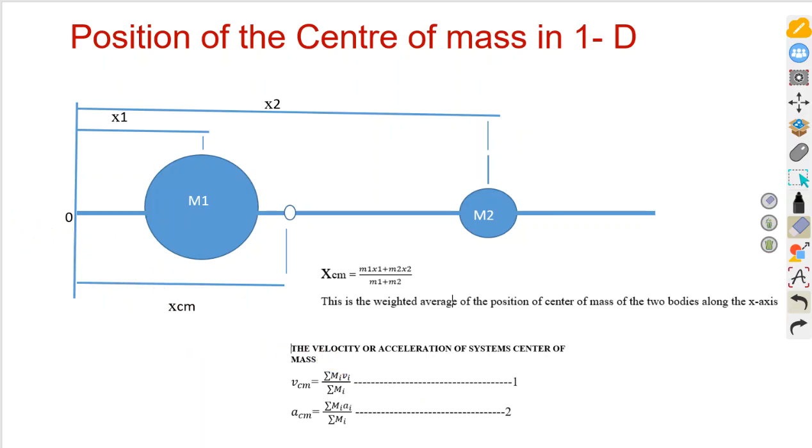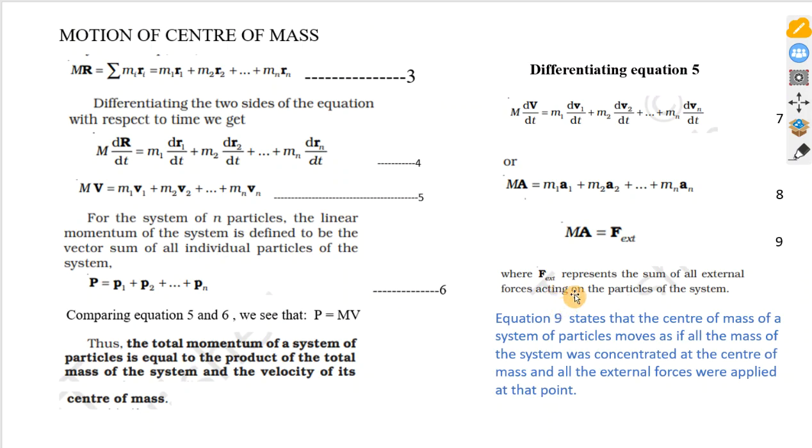So going further, we now see that equation 9 states that the center of mass of the system of particles moves as if all the mass of the system was concentrated at the center of mass, and all the external forces were applied at that point. Now, let us solve a problem to illustrate what we've been saying.